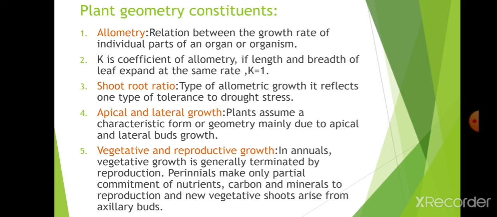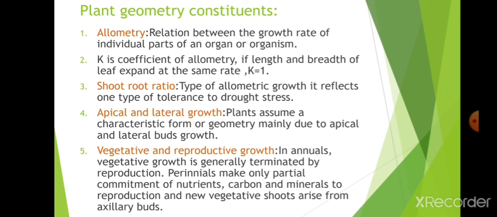As I told you, abscisic acid will promote root growth under drought conditions, so that the roots reach where water is present. That is important to be noted here. That also decides the allometry of the plant.